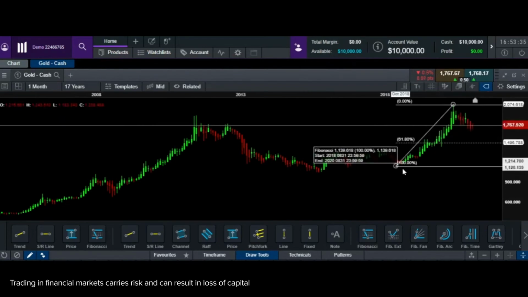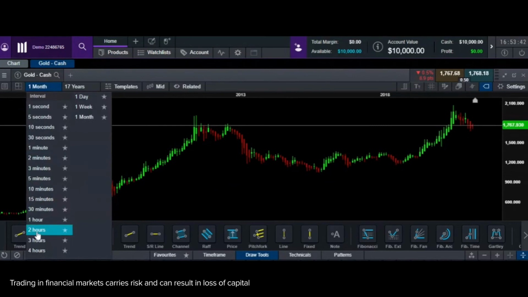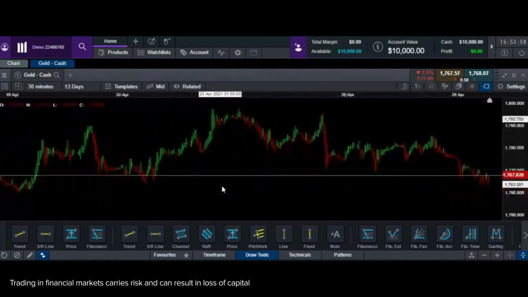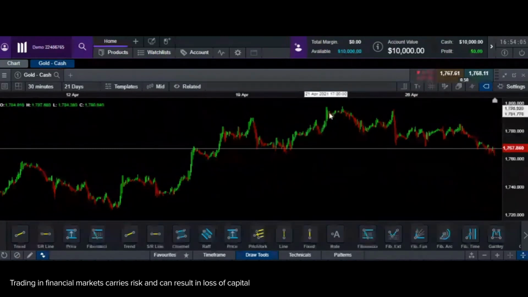Let's do the same thing on a very short term time frame. Let's say you're looking at gold not on a long term horizon, but on a shorter time horizon. Let's look at someone who's trying to take advantage of gold price movement on a daily basis. So I'm going to do the same logic now. You see, gold has been flat. There are significant rallies on a very small time frame, but these will become too frustrating if you want to trade on the small time frame. However, you can on a small time frame.